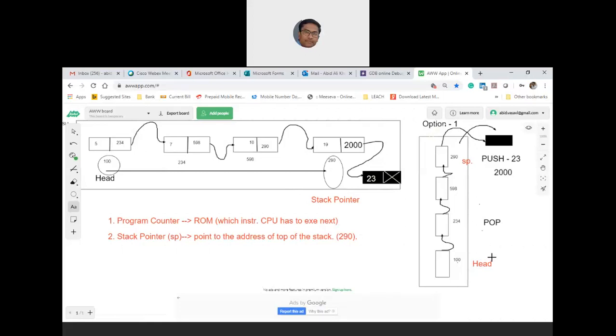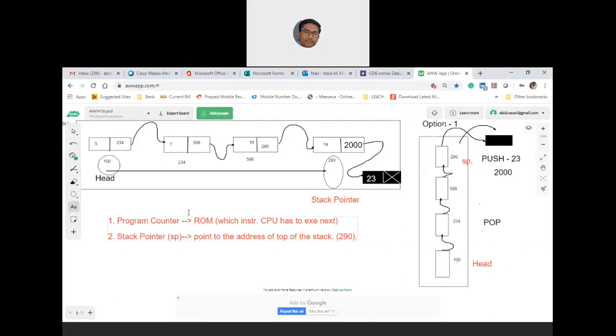For a microprocessor based design, the stack pointer is very important, but the stack pointer has to point to the top of the node. When I use the implementation of option 1, in order to reach the stack pointer you have to maintain some other fellow. Is that some other fellow? It is the head node.